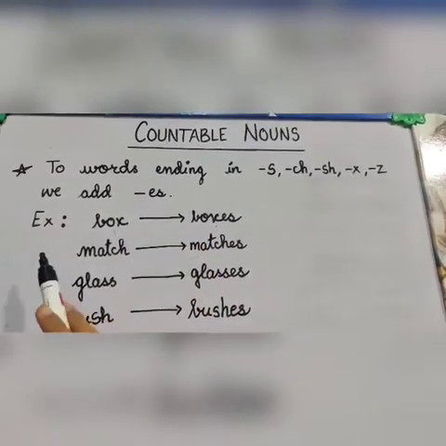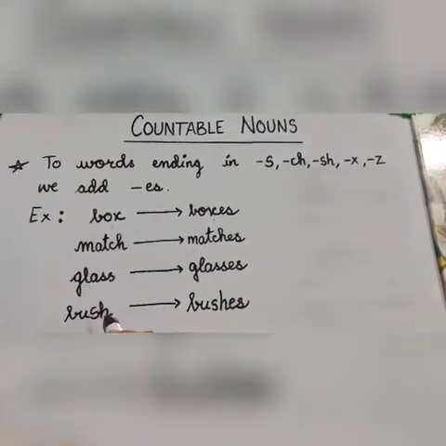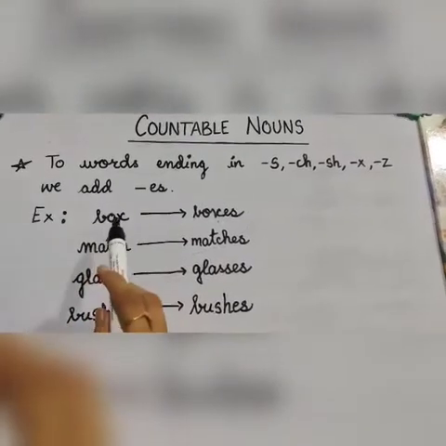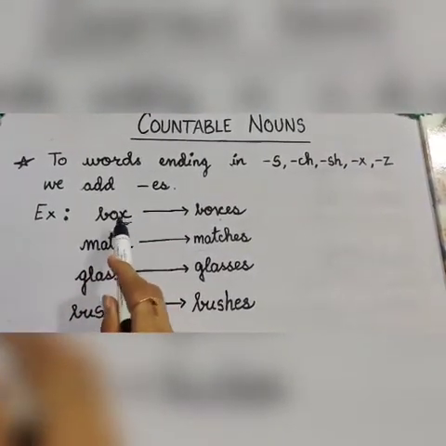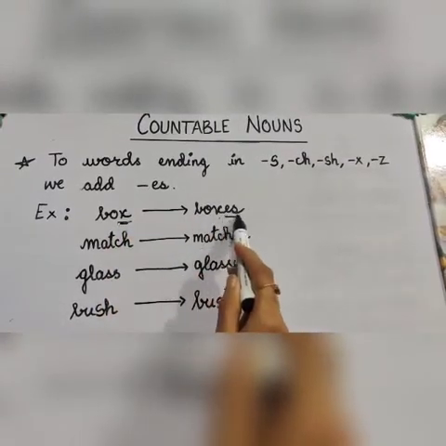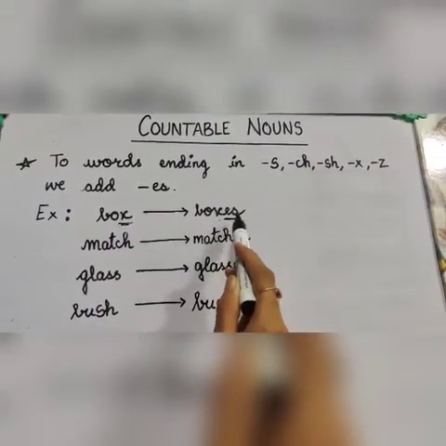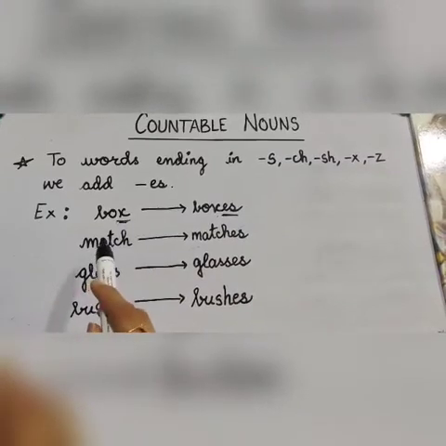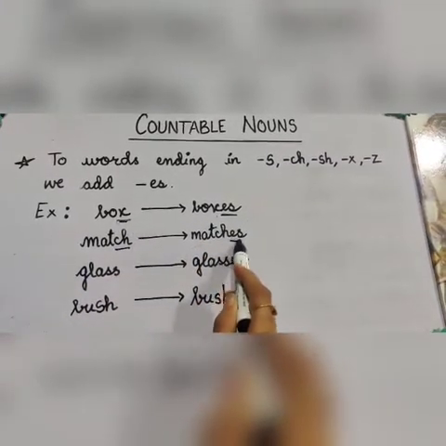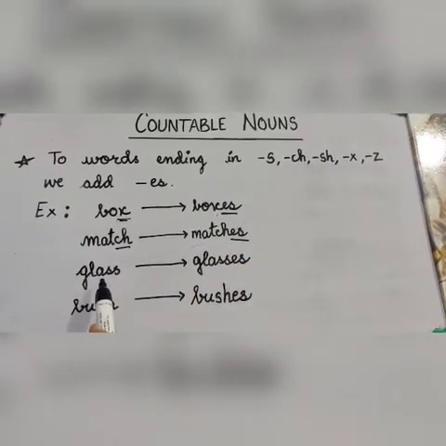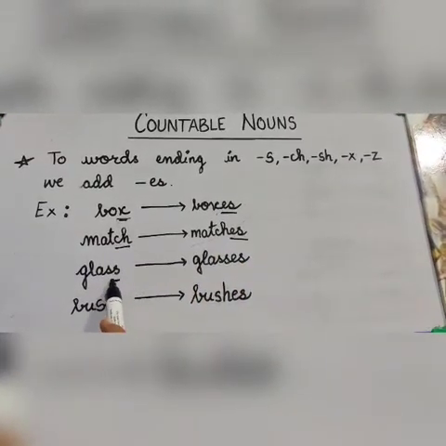Let us see some examples. So these are the singular words and these are the plural words. So this is box. It is ending with x. So to make it plural, we will add es. So the word is boxes. Similarly, match. It is ending with ch. We will add es to it. Matches.